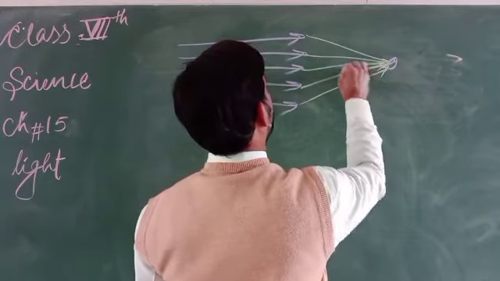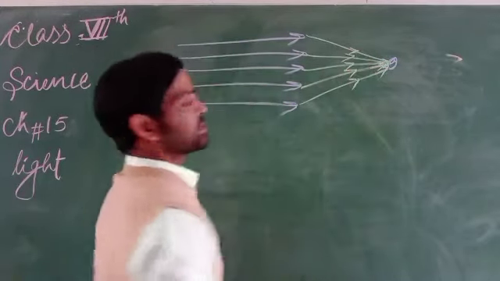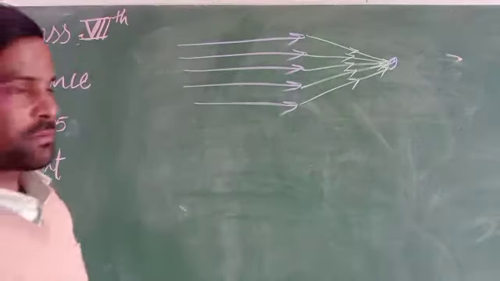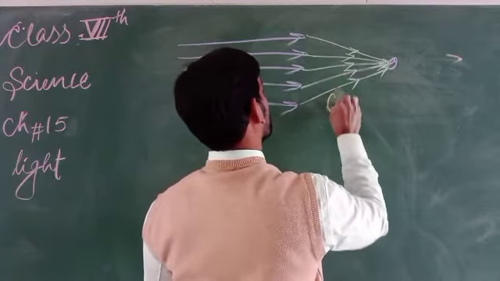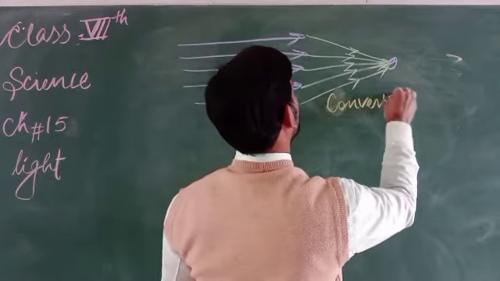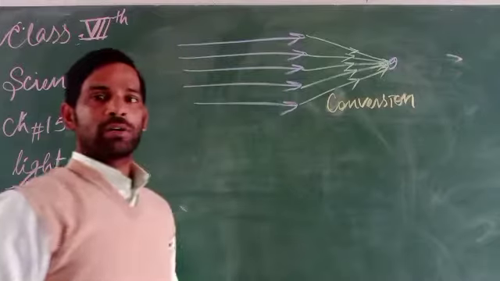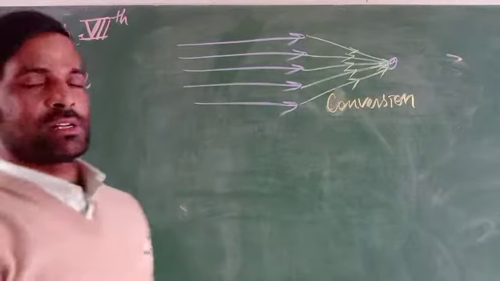Then this is called convergence of light. This one is called convergence.